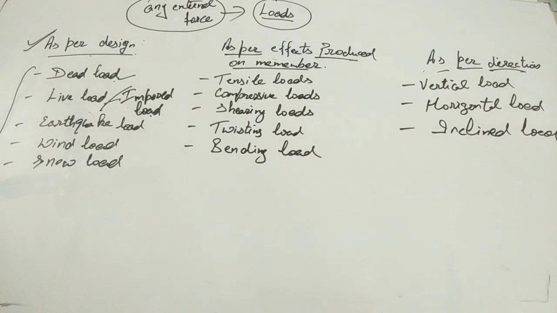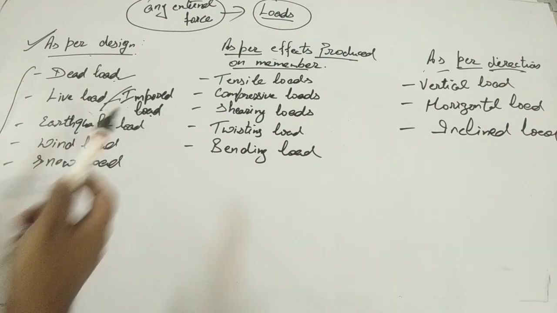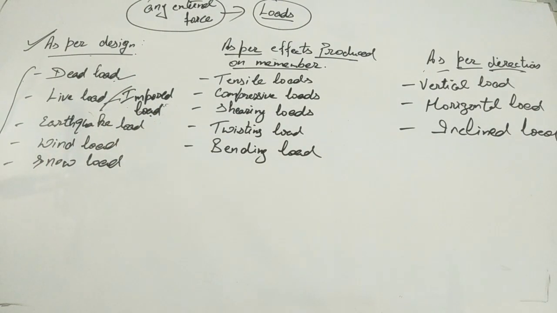But imposed load is the load coming from human beings or living beings plus the loads because of living beings. That means there are furniture, electrical items, refrigerators, ACs. All the loads coming from this furniture, all the items which are there in buildings only because of human beings, all those loads you have to add in imposed load. So the third thing which you have to add is impact load.